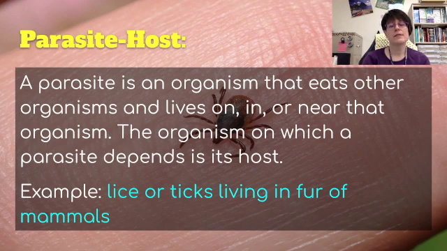Then there's a parasite-host relationship. A parasite is an organism that eats other organisms and lives on, in, or near that organism. And the organism on which a parasite depends is its host. The difference here between a parasite and a predator is the parasite does not necessarily kill its host. A lot of times they keep the host alive and continue feeding off of them. An example are lice or ticks living in the fur of mammals.